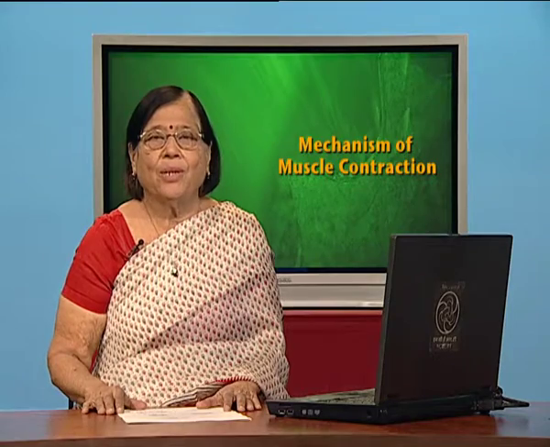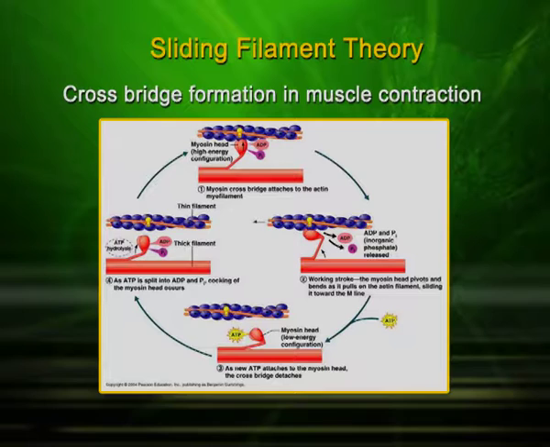We move on to the next slide. So far, what we have discussed in the mechanism of muscle contraction can also be called cross bridge formation in muscle contraction. Why do we call it cross bridge formation? Because a bridge is formed between actin and myosin when they attach or join each other. This is part of the mechanism of contraction of muscle and also the muscle contraction theory, which we are going to deal with again in the next slide.